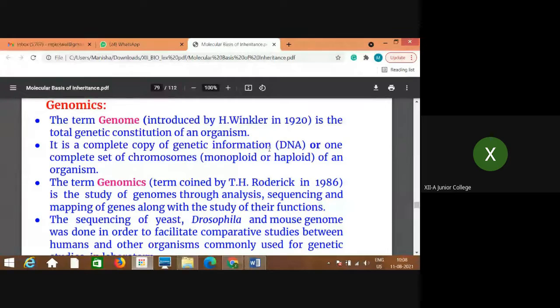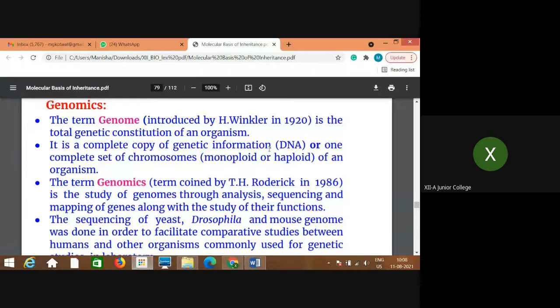It is the complete copy of genetic information, that means DNA, or one complete set of chromosomes, maybe monoploid or haploid, of an individual. So the term genomics, which was coined by T.H. Roderick in 1986, is the study of genomes through analysis, sequencing, and mapping of genes along with the study of their functions.